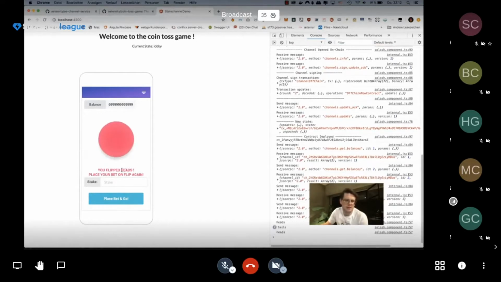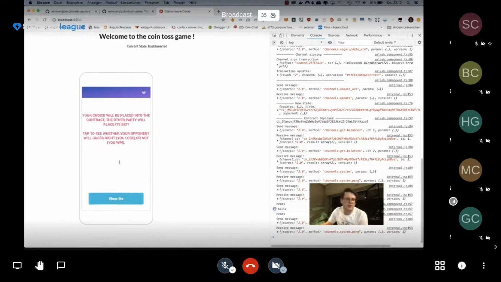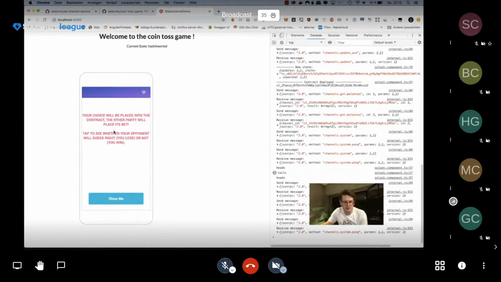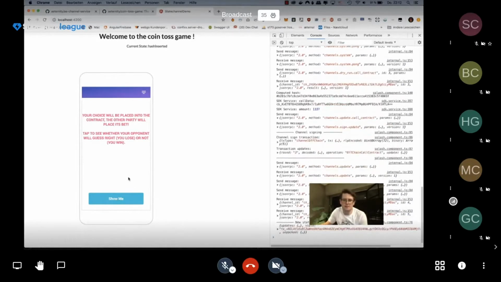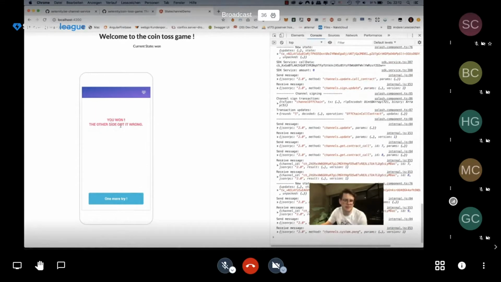We decide to go with heads. So we place a stake, and then it tells us this choice will be placed into a smart contract, then the other party will try to guess whether it was heads or tails, and depending on that we will see who wins or loses. We trigger this step right now, and there's a ton of stuff going on here in the console, in the protocol, as you see. We won, because the other side got it wrong.